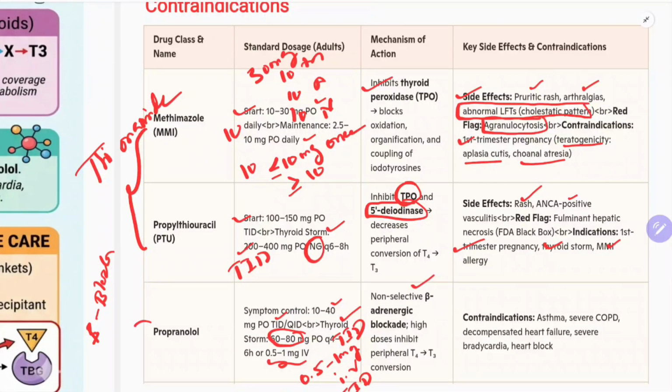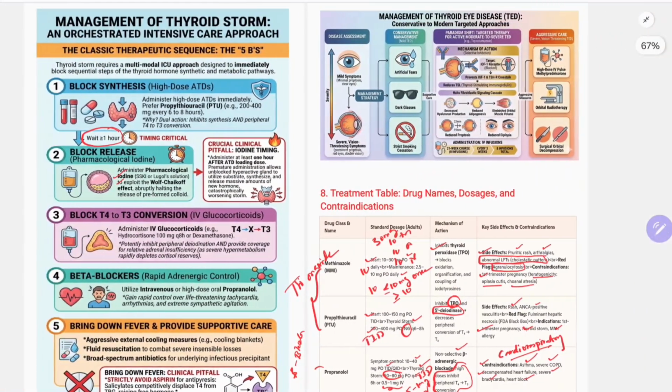It is a non-selective beta adrenergic blocker. High doses inhibit peripheral conversion of T4 to T3. What are the contraindications? Asthma, severe COPD, decompensated heart failure, severe bradycardia, and heart block are contraindications, meaning cardiorespiratory conditions are contraindications. Okay, let's move on.